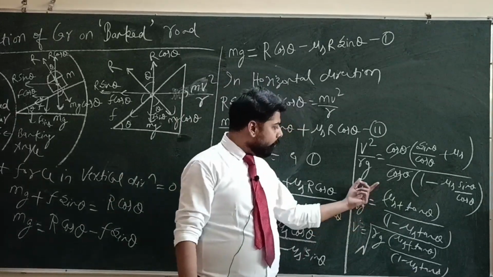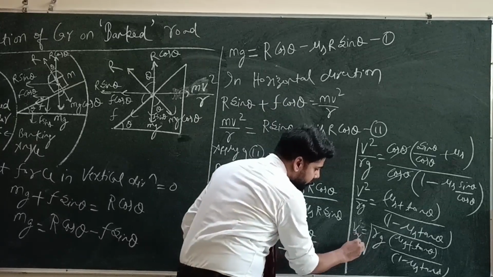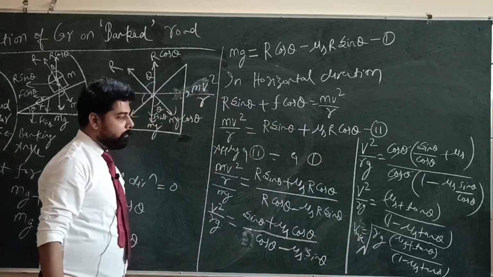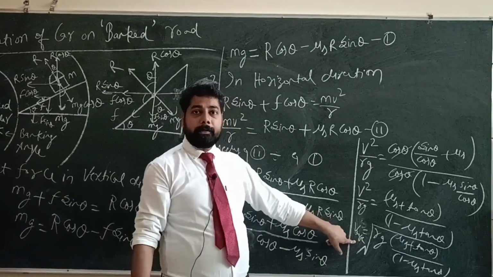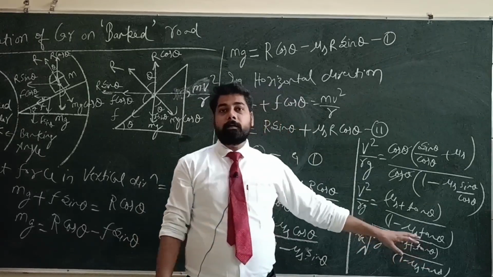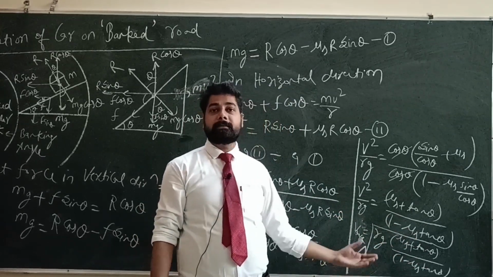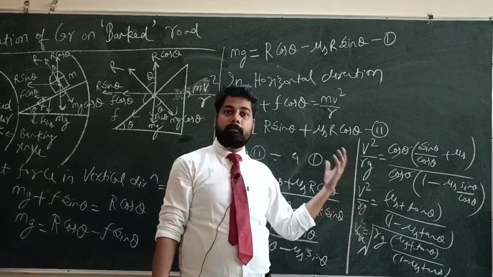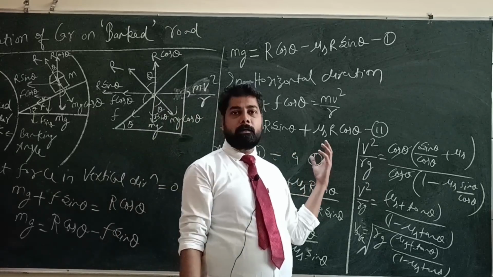So we have obtained this safe velocity of turning during the banked road. So under root rg, mu s plus tan theta upon 1 minus mu s tan theta. This is a safe velocity during turning on the banked road. Okay. So we have derived this formula.